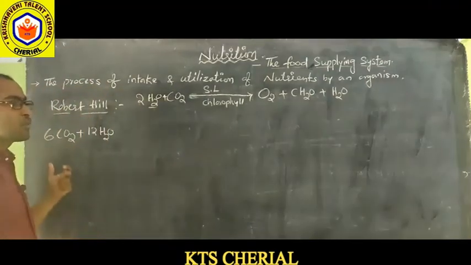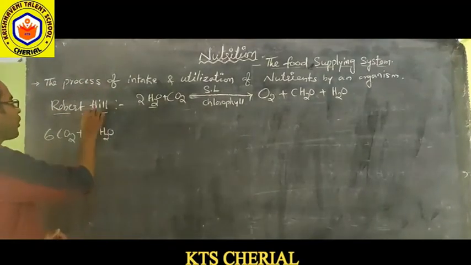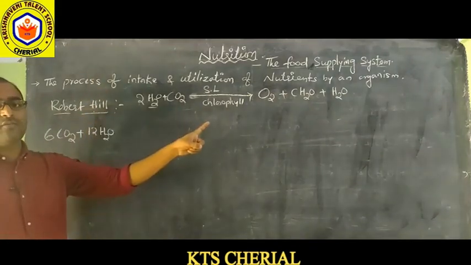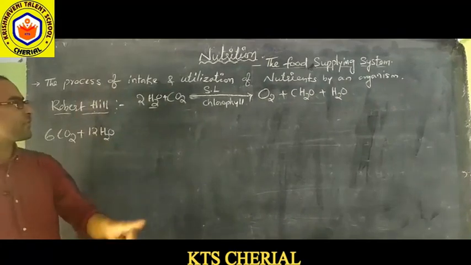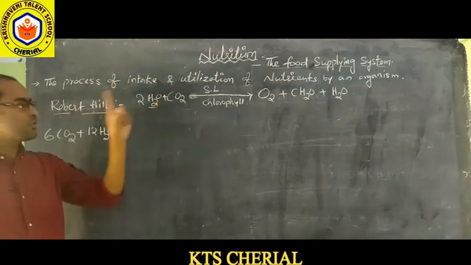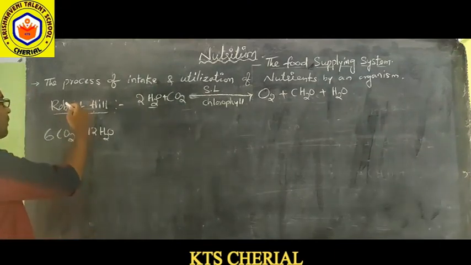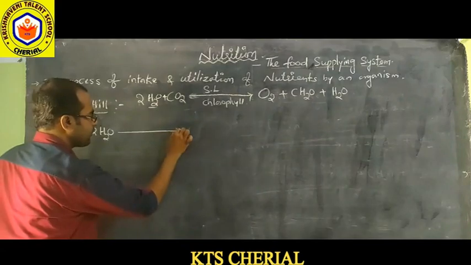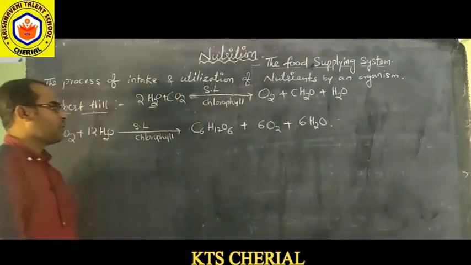Then it was later proved experimentally by Robert Hill. He proved that oxygen in photosynthesis is released only from water but not from carbon dioxide. Right? So then Robert Hill modified the photosynthetic equation, and this is the modified form.